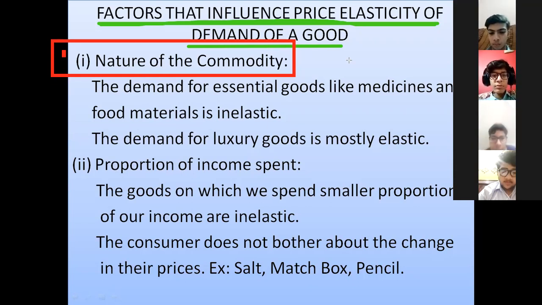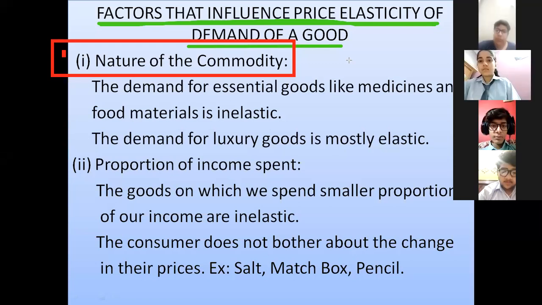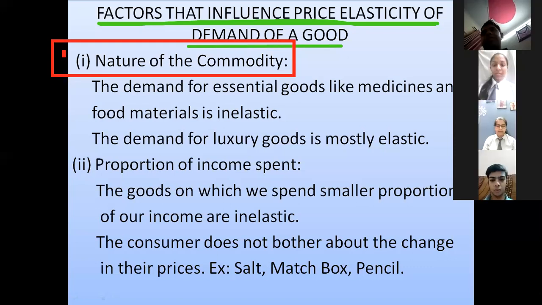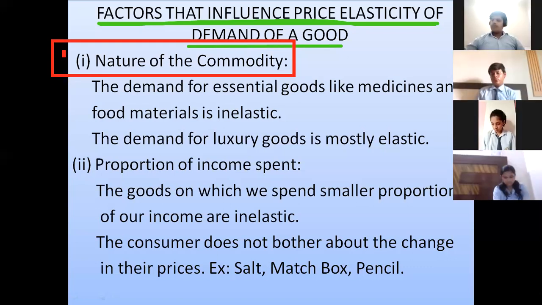Don't you think? Its elasticity will be less, or it will be inelastic, because we require the medicine. Even if the price rises, we will definitely purchase those goods, even though the price of these commodities changes.